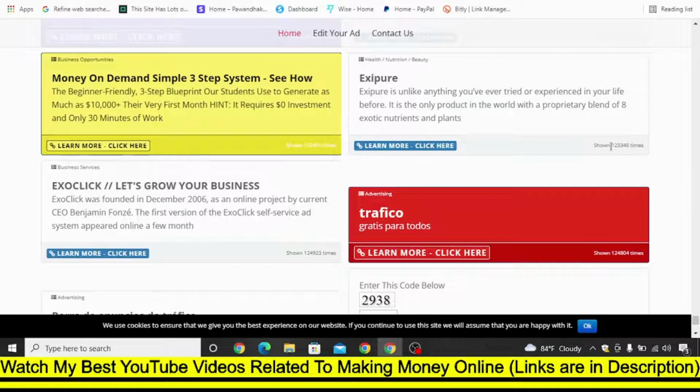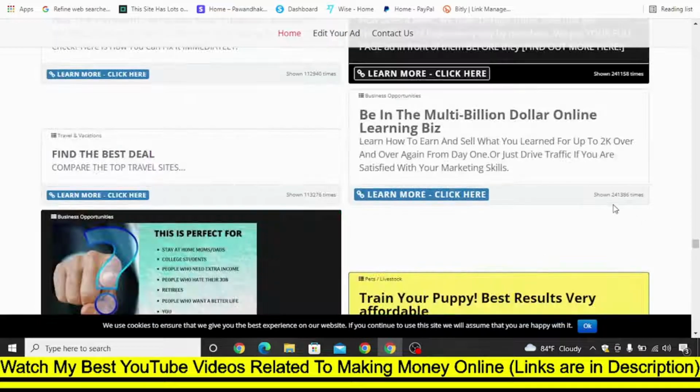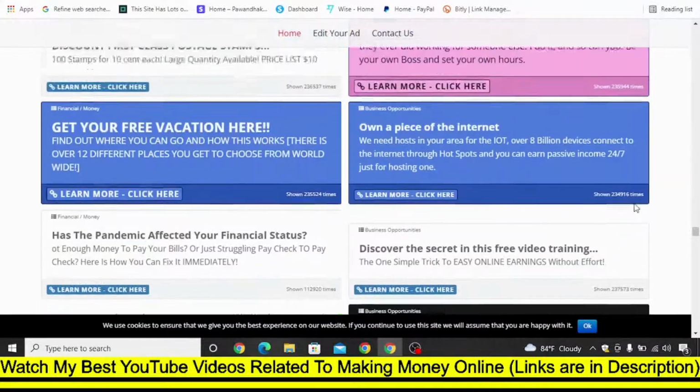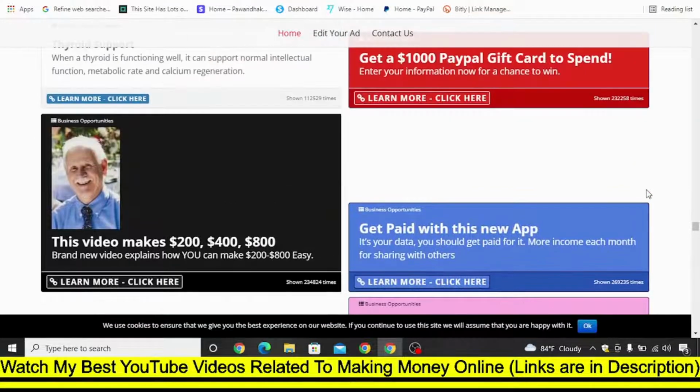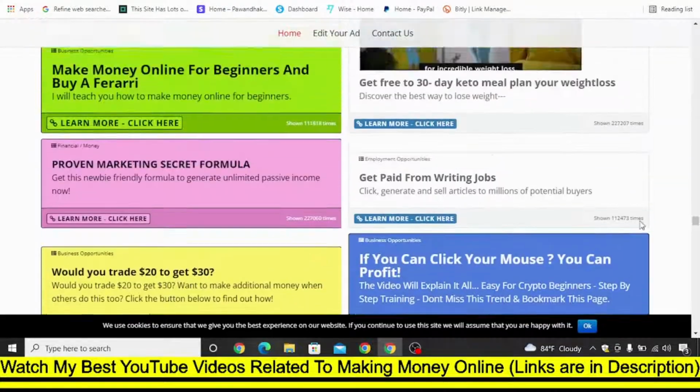As you can see here, this ad is seen by 12,000. Okay, not 12,000, it's more than that, 123,000 times. Okay, this ad was seen. Similarly here you can see 130 times, or however much it is. Similarly here you can see there is lots of traffic on this site, from where you can get a good amount of traffic. And you can see someone is already promoting this kind of offer, like get a $1,000 PayPal gift card to spend. So how much is it? 232,000 times. Okay, in this way you can run ads.